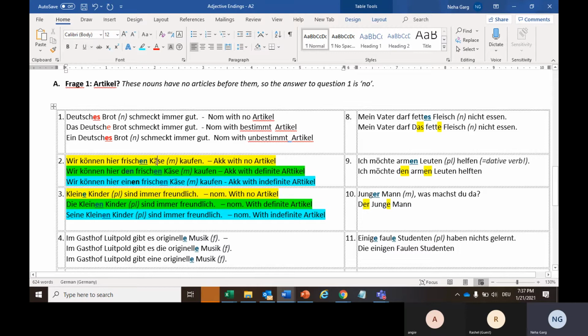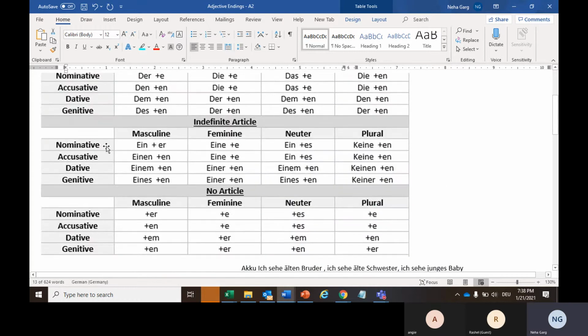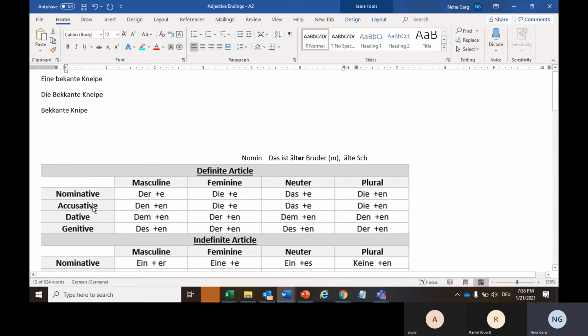So first, let's understand the noun with which we have to add the adjective ending. Is that falling in nominative case, accusative case, or dative case? The first sentence was nominative, because bread is nominative there. But here, this case is accusative, right? So here we will add adjective endings as per this accusative case.